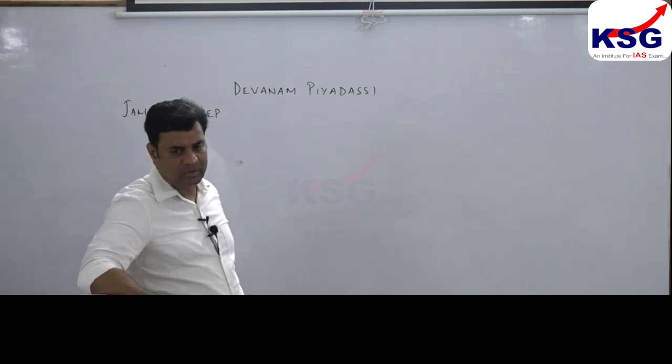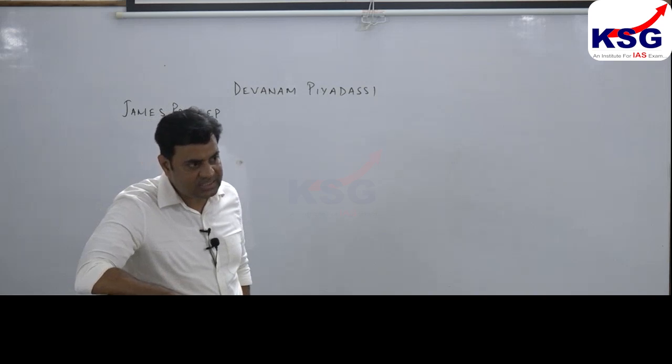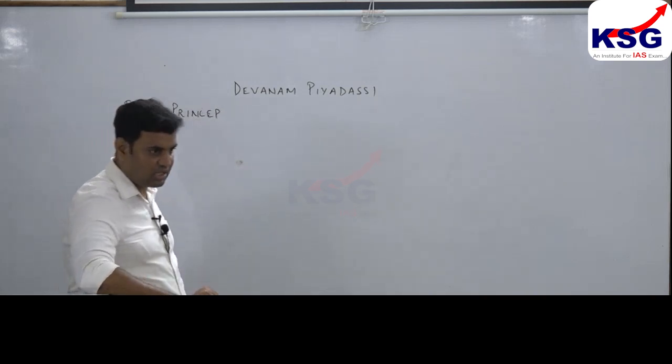Right, next paragraph, it's very important, historiography, clear?